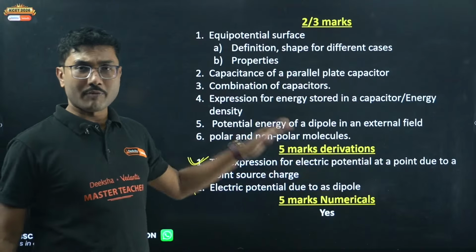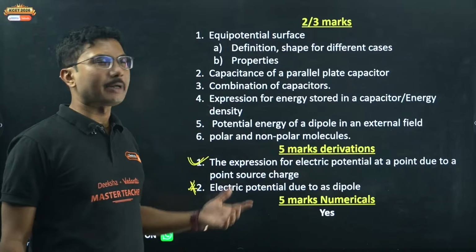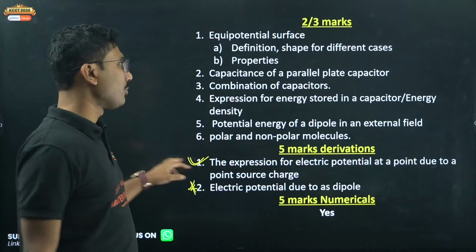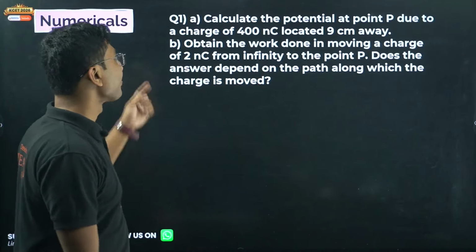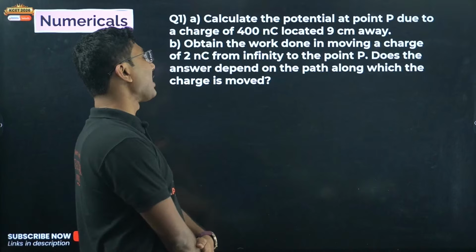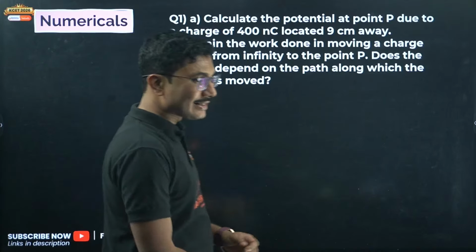Again, from this chapter last year there was a derivation, so I am expecting a derivation will come from the previous chapter and a numerical question will come from this chapter. So you have to practice numericals based on potential as well. Calculate the potential at a point P due to a charge of 400 nanocoulomb located 9 centimeter away.